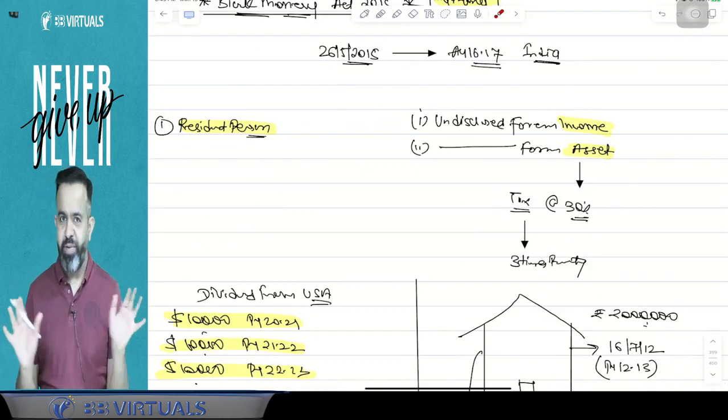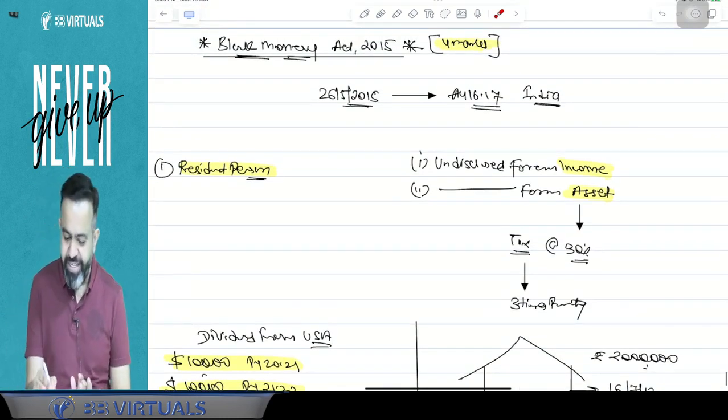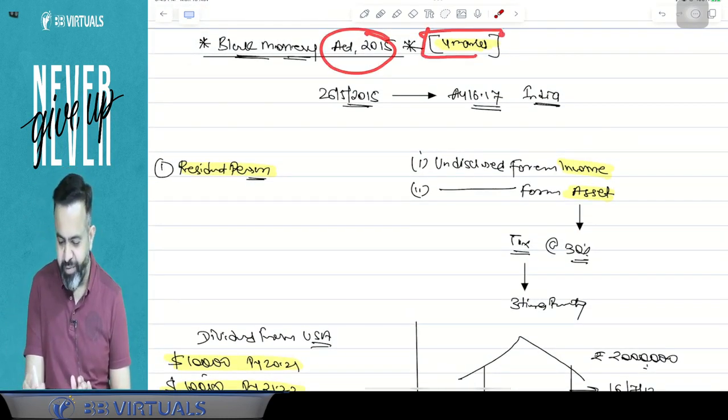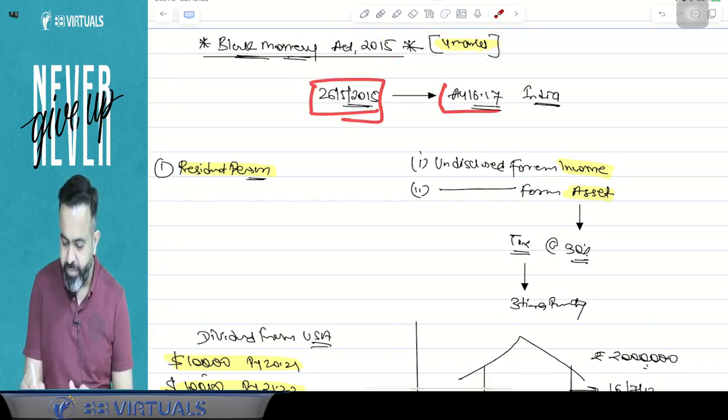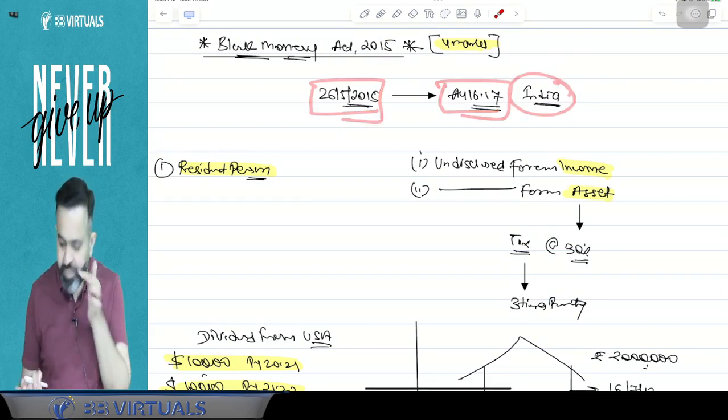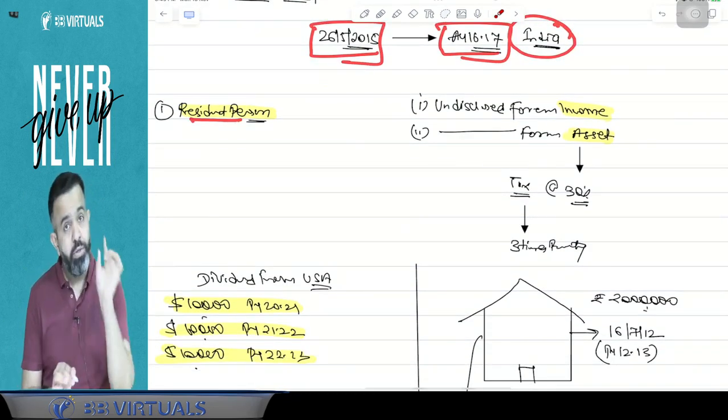Again, I am discussing whatever I have discussed till now. So guys, the Black Money Act 2015 in examination will cover a 4-mark question. This is applicable from the assessment year 16-17. It is applicable to the whole of India, including Jammu and Kashmir. This Act is applicable only to a resident person.